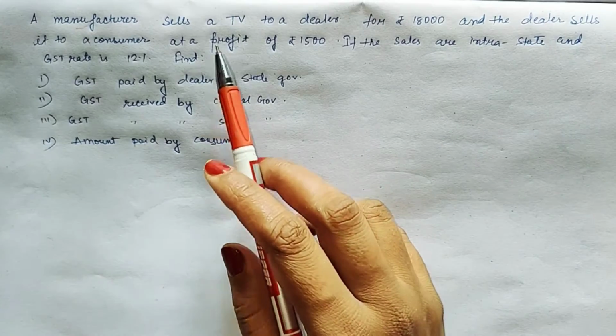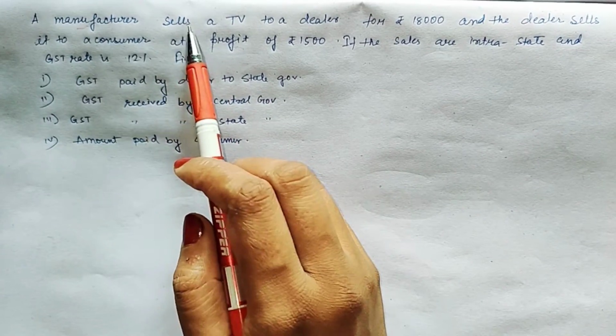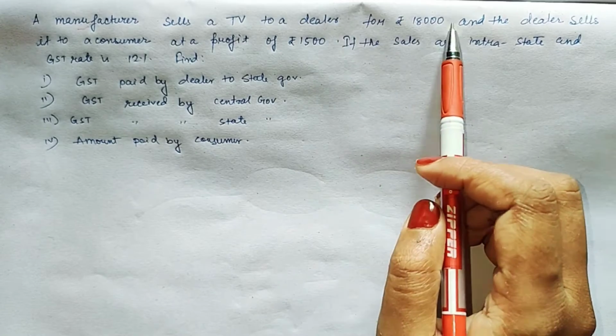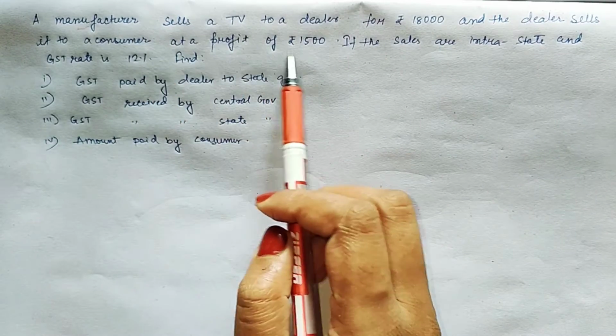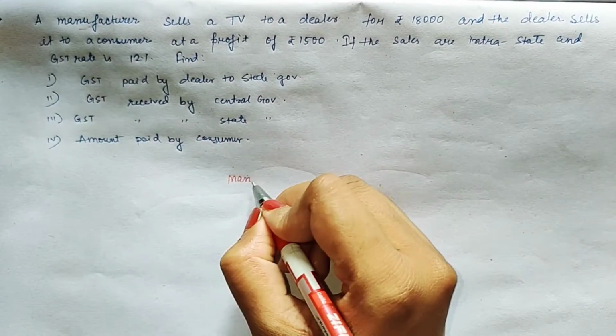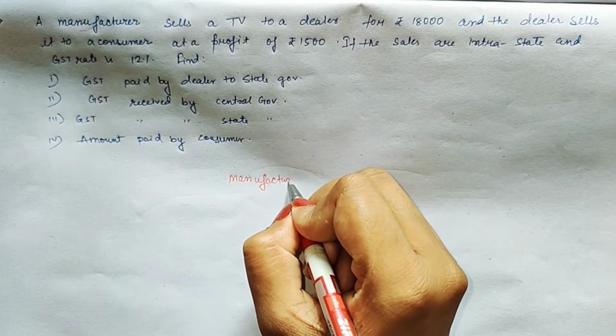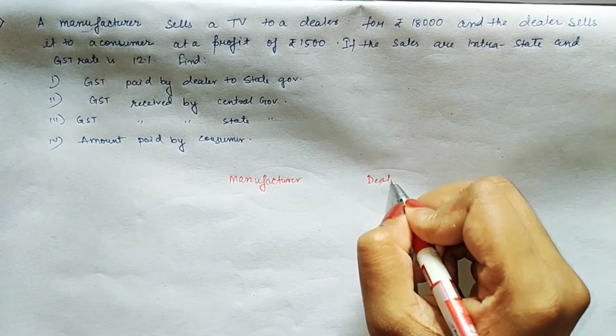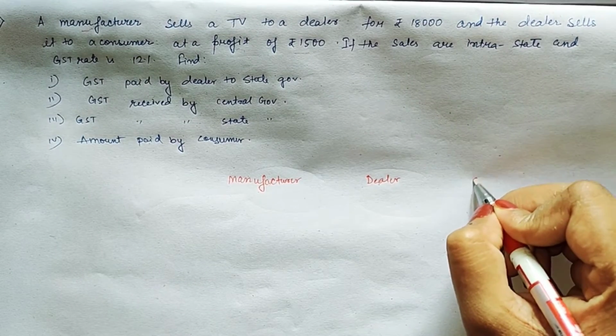Look at this question number 7. A manufacturer sells a TV to a dealer and the dealer is selling it to a consumer at a profit of 1500. Means here three persons are involved: manufacturer, dealer and consumer.